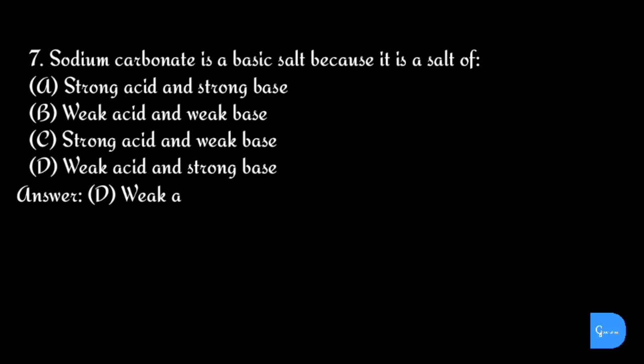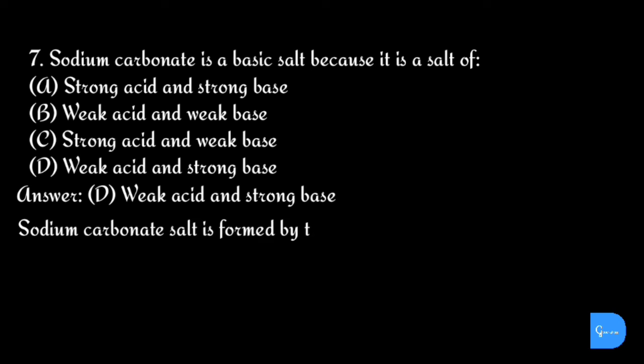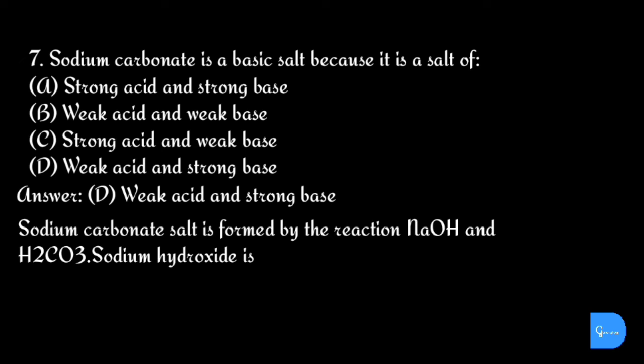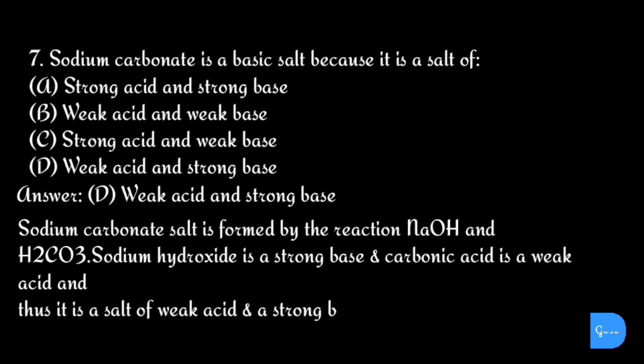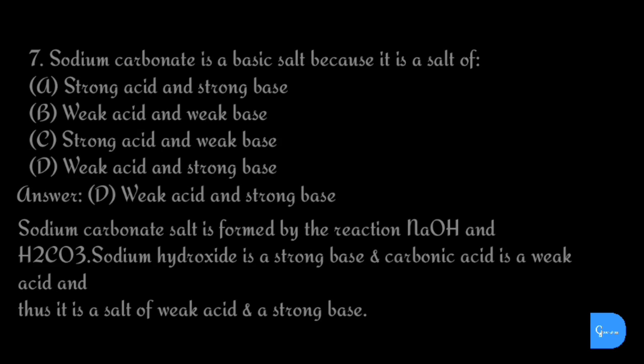Correct answer is option D. Weak acid and strong base. Sodium carbonate is formed by the reaction between sodium hydroxide and carbonic acid. Sodium hydroxide is a strong base and carbonic acid is a weak acid, and thus it is a salt of weak acid and strong base. Question number 8. Which of the following gives the correct increasing order of acidic strength?